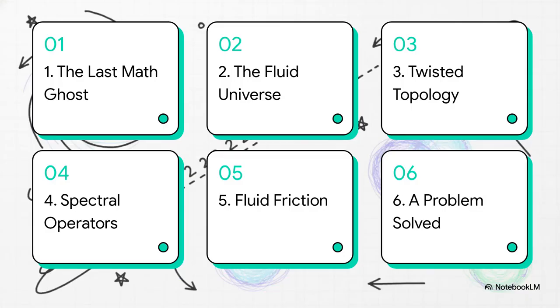So here's our roadmap for this explainer. We're going to cover 1. The last mathematical ghost. 2. The fluid universe framework. 3. Proof 1 on twisted topology. 4. Proof 2 on spectral operators. 5. Proof 3 on fluid friction. And finally, 6. A millennium problem solved. Let's get right into it.